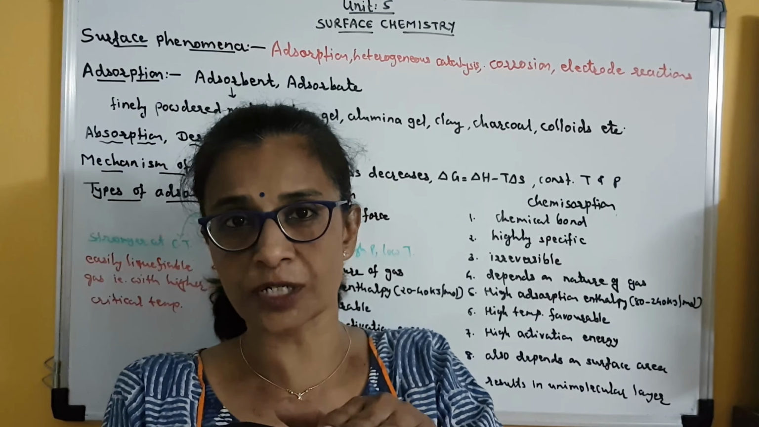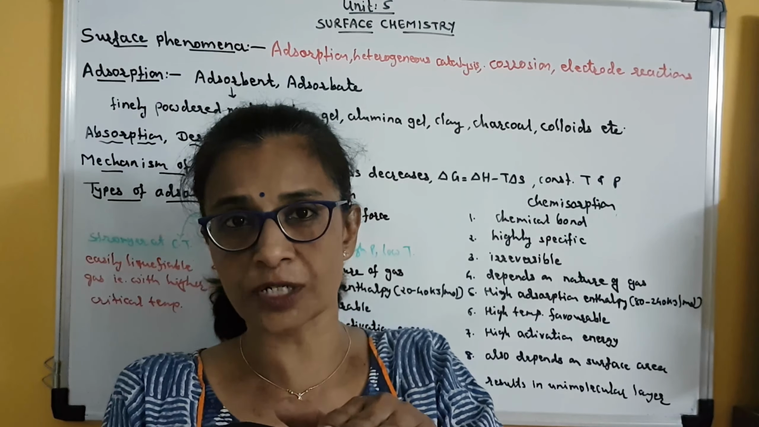Clear? So when adsorbate molecules get adsorbed on the surface of the adsorbent, there is always a decrease in the surface energy, means there is a release of energy, release of heat. So adsorption is an exothermic process. So according to thermodynamics, we can say that delta H, that is the enthalpy of adsorption, is negative.